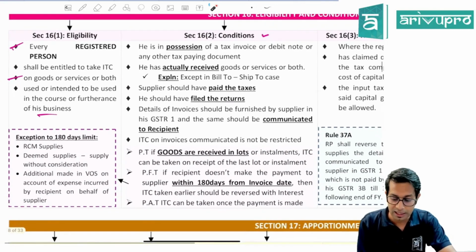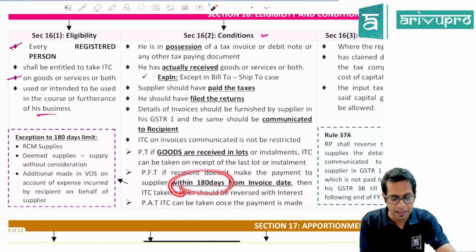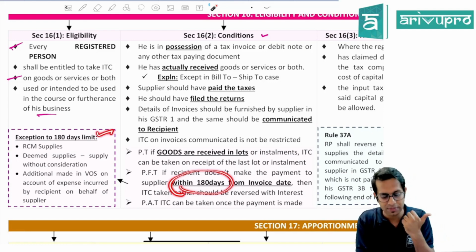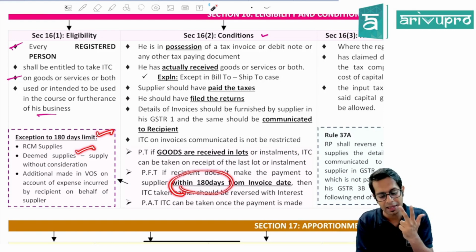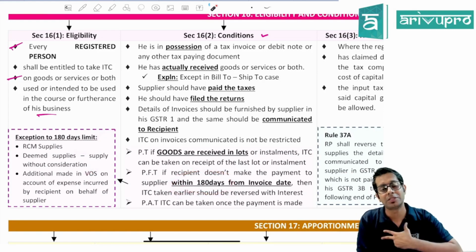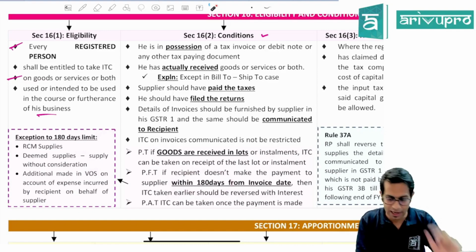Now this restriction of 180 days will not be applicable in 3 scenarios: in case of RCM supplies, in case of deemed supplies, that is activities which are treated as supply even without consideration, and in case of addition made in the value of supply because of payment of expenses incurred by the recipient which the supplier had to incur.